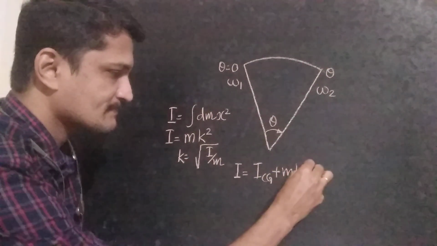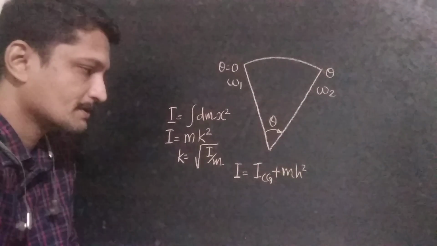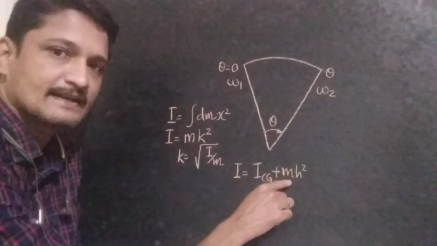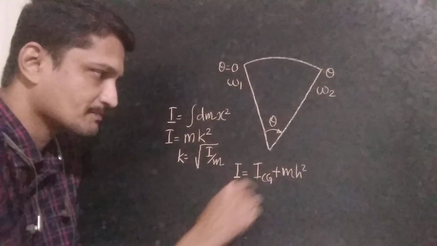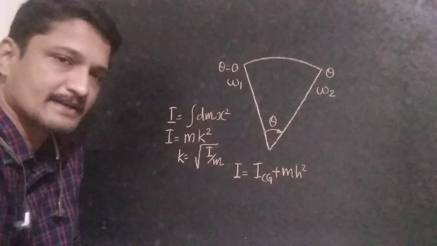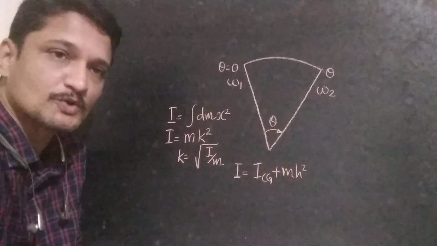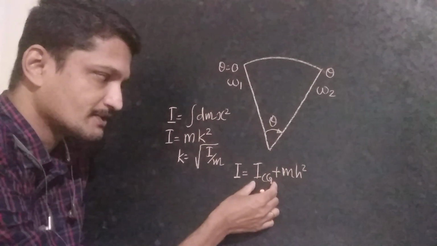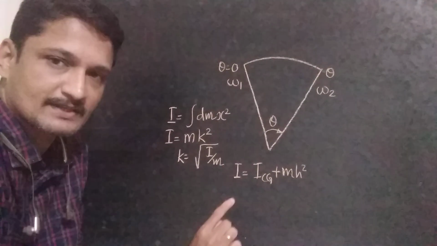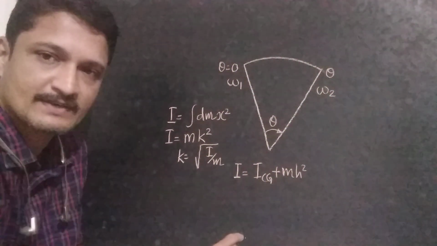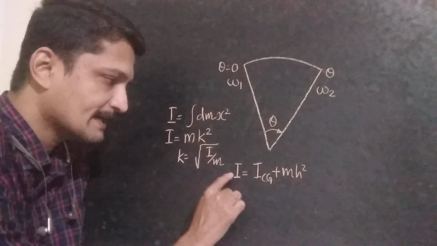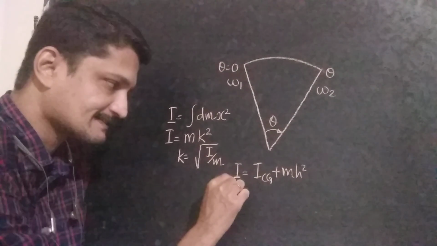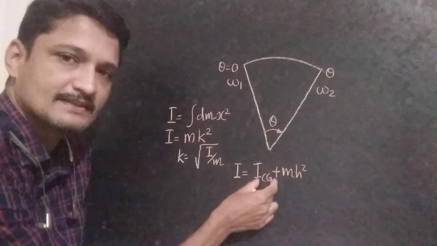In the case of area, I is equal to I g plus A h square, and in the case of mass moment of inertia, the parallel axis theorem is I is equal to I cg plus m into h square, where I cg is the mass moment of inertia of the object about an axis passing through the center of gravity, and I is the mass moment of inertia of the object about an axis which is parallel to the centroidal axis.